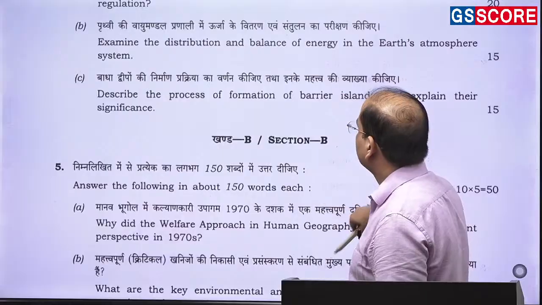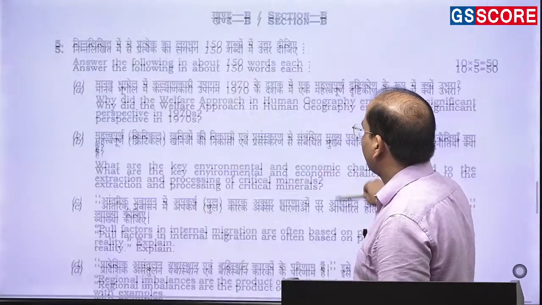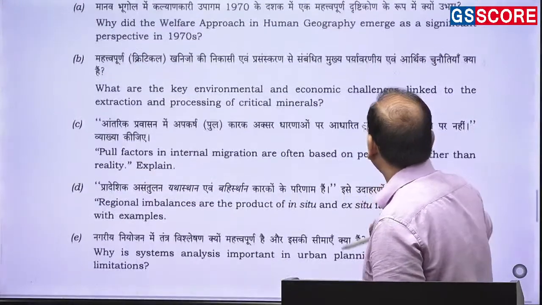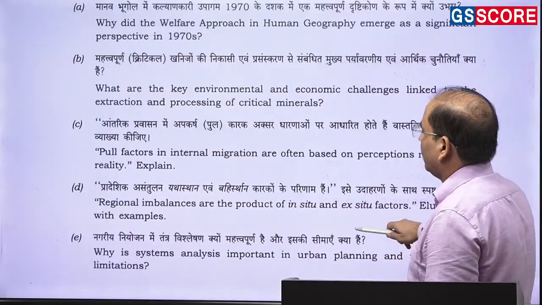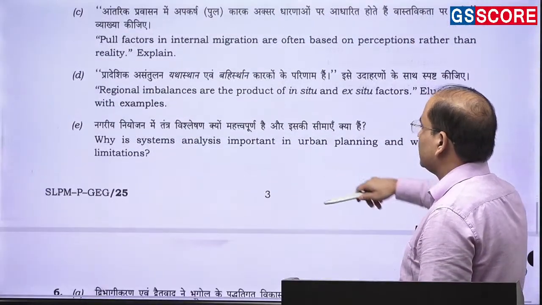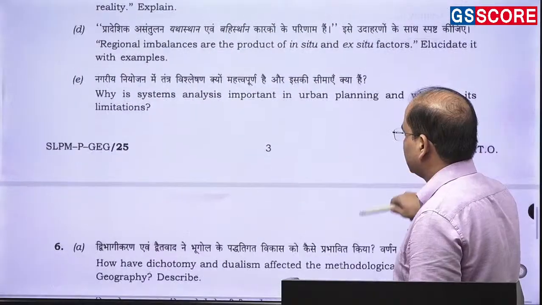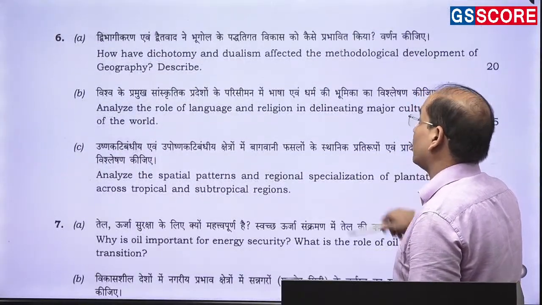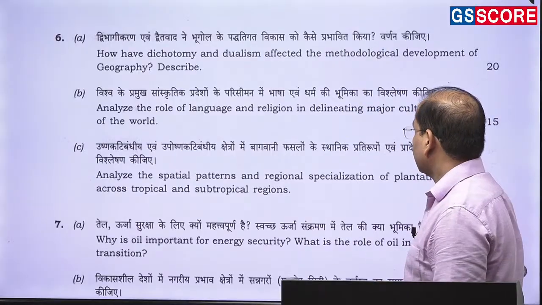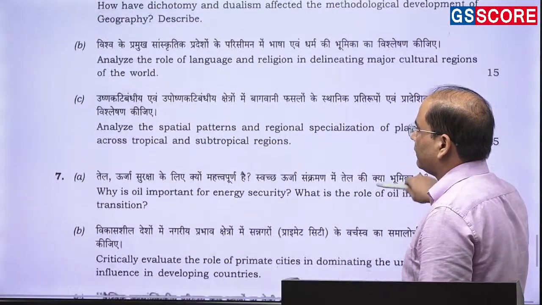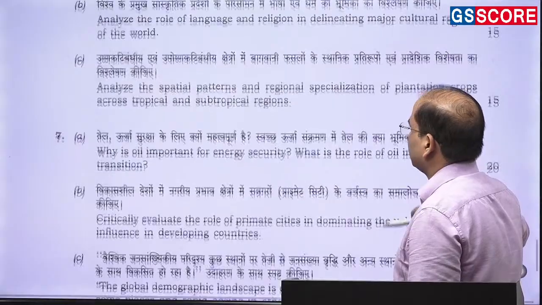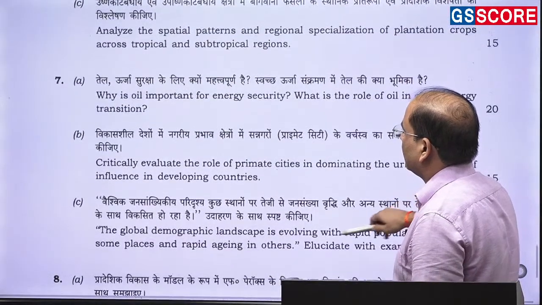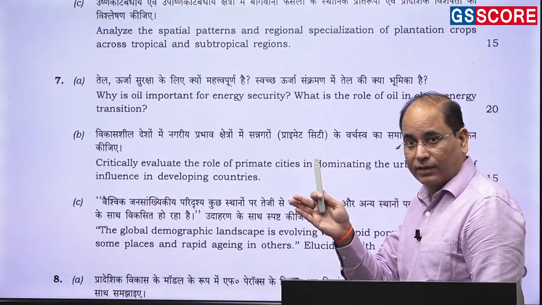heat budget, the welfare approach, regional imbalances, systems analysis, dichotomy and dualism, and role of language and religion in cultural region identification, energy security, the oil.